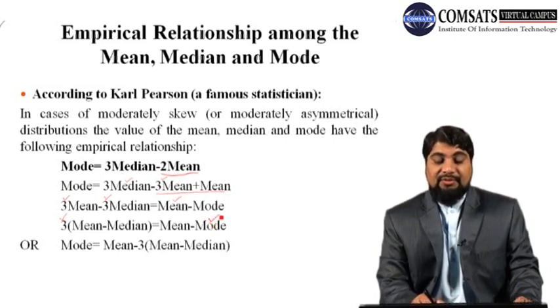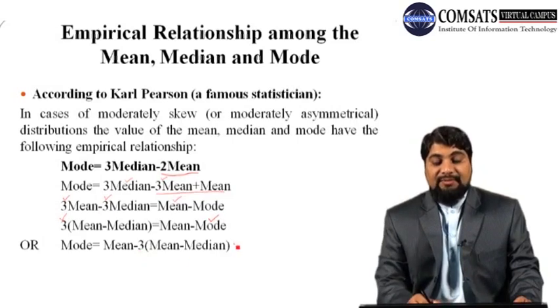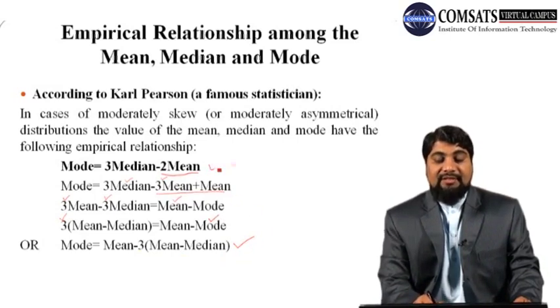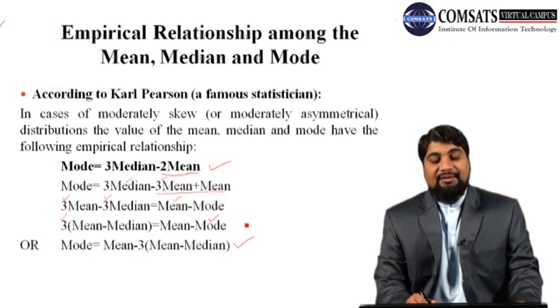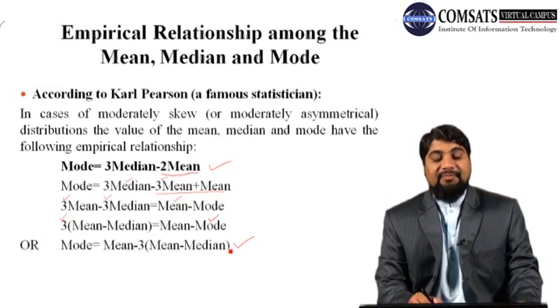Now shift this mode to left hand side. It is with minus sign. When it is shifted to left hand side, we get plus sign, and shift this full expression to right hand side. So here we have plus sign. When it is shifted to right hand side, we get minus sign. So this is an alternative formula, which is actually mathematically same as this original relationship. So we can use this formula or this alternative form.